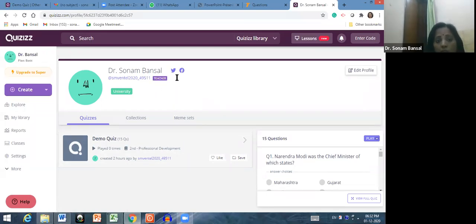See, here is the teacher profile. If you are a student or a professional, then that sign will be displayed over here, whatever you are showing in your profile. It means when you are creating your account, it will ask you whether you are a teacher or a student or a professional, businessman, whatever. So you can put there the sign that you are right now.